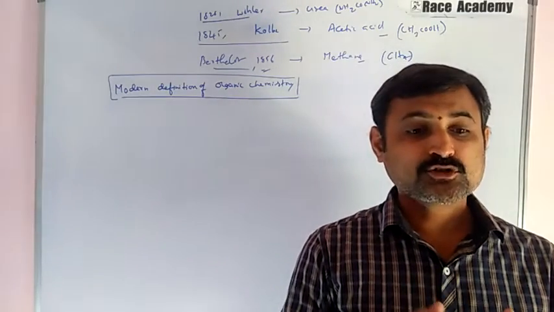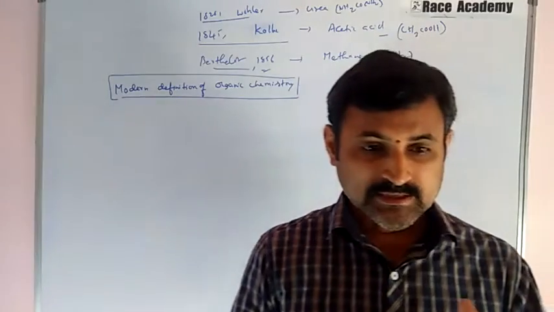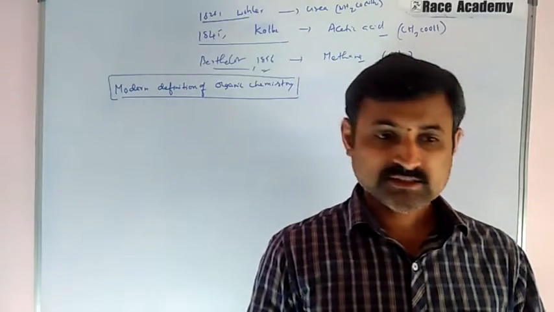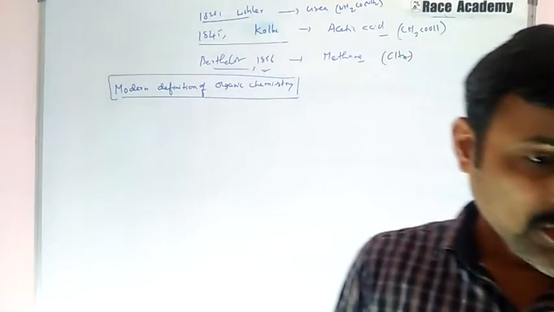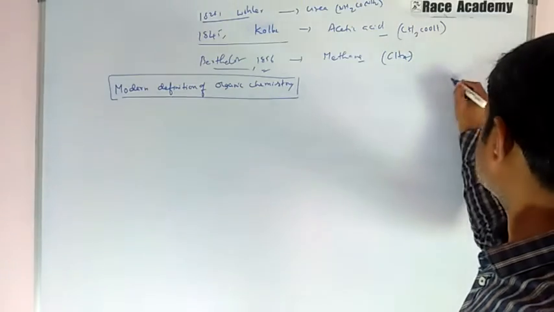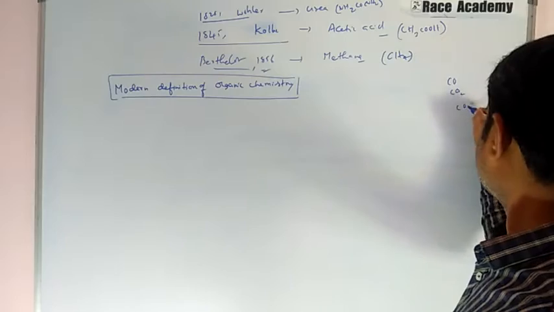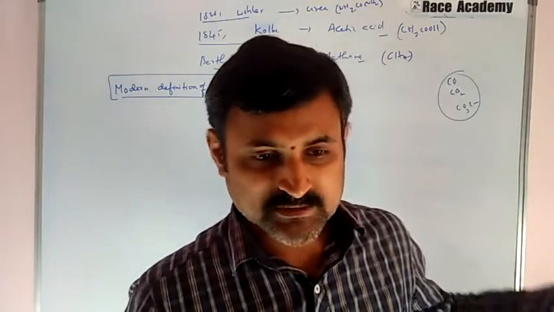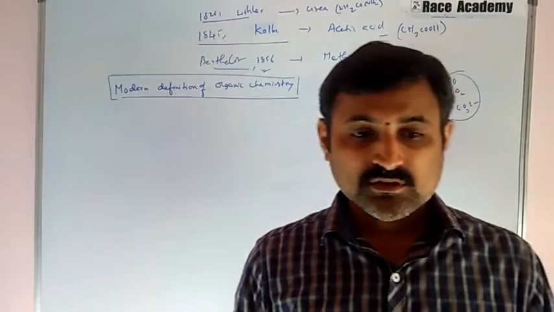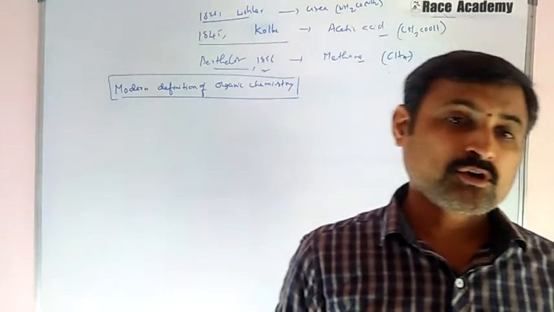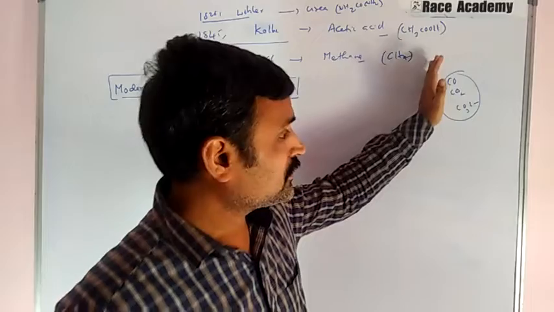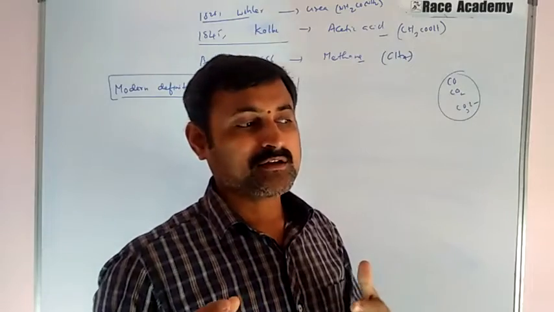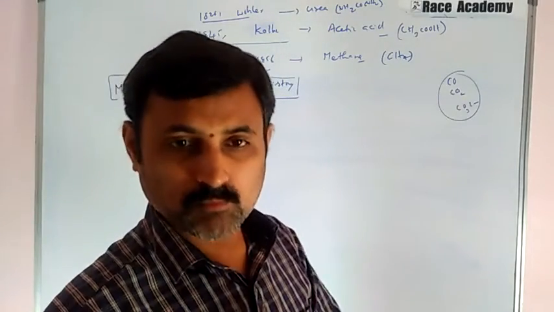Later the definition became a little confusing, because typical inorganic compounds like carbon monoxide, carbon dioxide and carbonates, which are metal carbonates, could also be regarded as organic compounds, but these are not organic compounds. That means a little confusion happened in judging which is an organic compound.